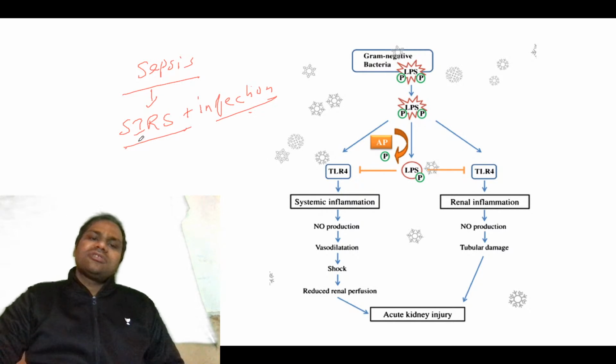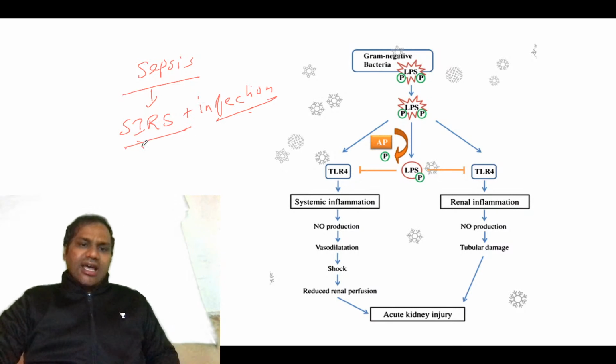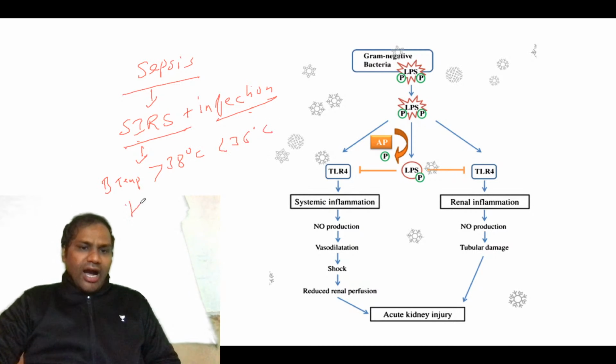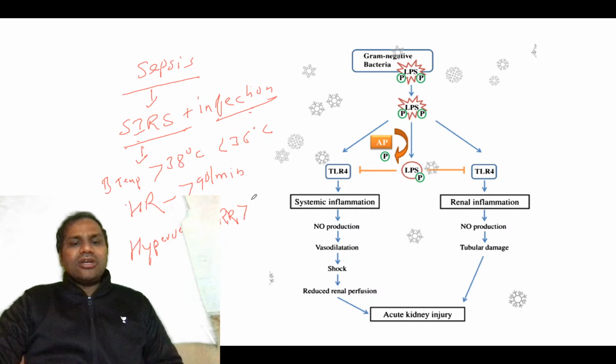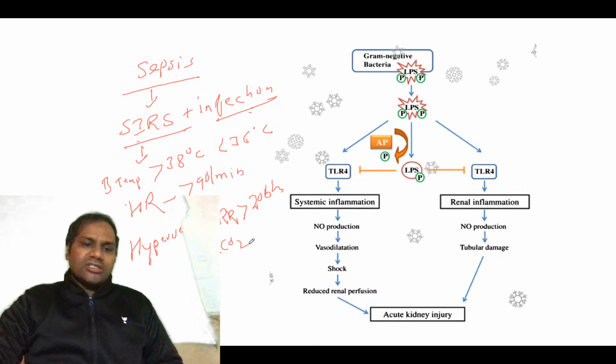Okay, so what is sepsis? It is basically SIRS plus infection. Now what you need to know about SIRS is your body temperature: you say SIRS when body temperature is greater than 38 degrees Celsius or less than 36 degrees Celsius. Your heart rate is greater than 90 per minute. Then hyperventilating, that is respiratory rate greater than 20 per minute, and partial pressure of CO2 less than 32 mmHg.